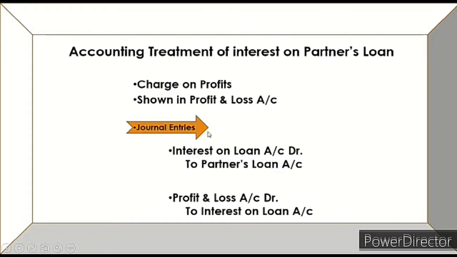Now the journal entries. Entry for interest on loan: interest on loan account debit to partner's loan account. Now, interest being a nominal account, it will be closed by transferring its balance to the profit and loss account. This will be the second entry. Just look at the entries very carefully. First, interest on loan account debit to partner's loan account, and second, profit and loss account debit to interest on loan account. Now we will discuss some practical problems related to interest on partner's loan.